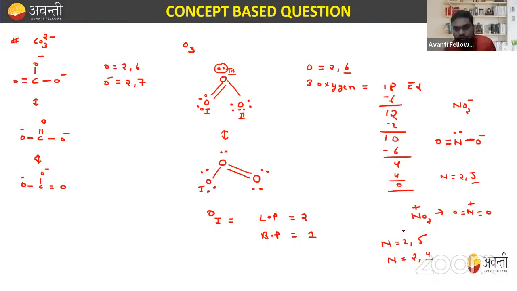So this is how you will draw the structure of the following compounds like CO3, O3, NO2 plus and NO2 negative. I hope this is clear to you. If anyone has any kind of doubt, you can ask. No one? Everything is clear?